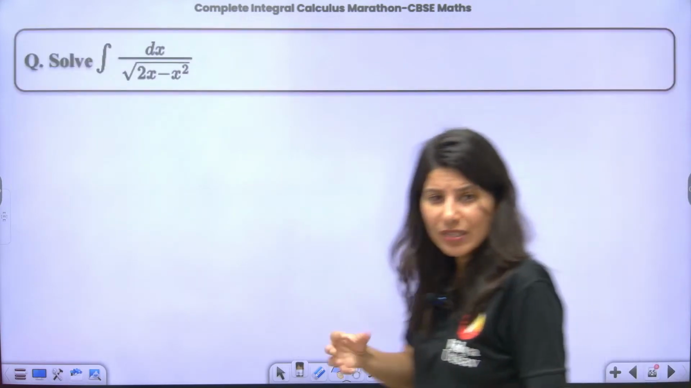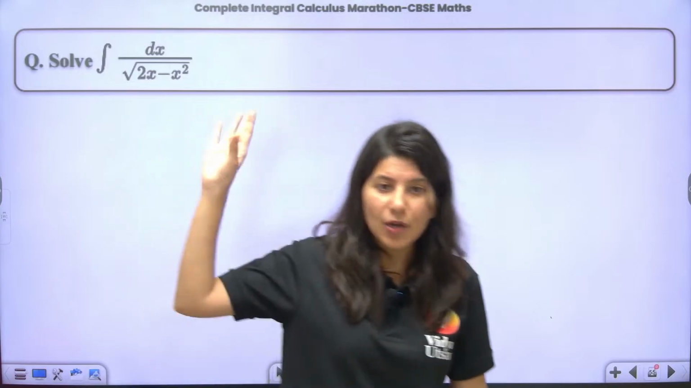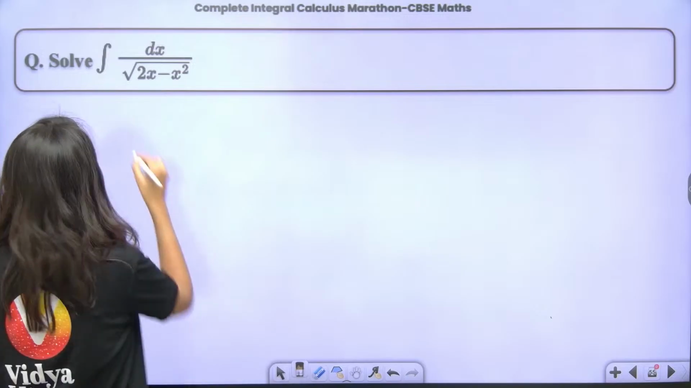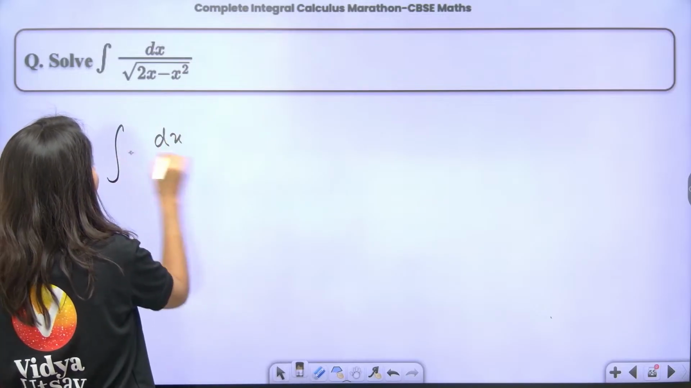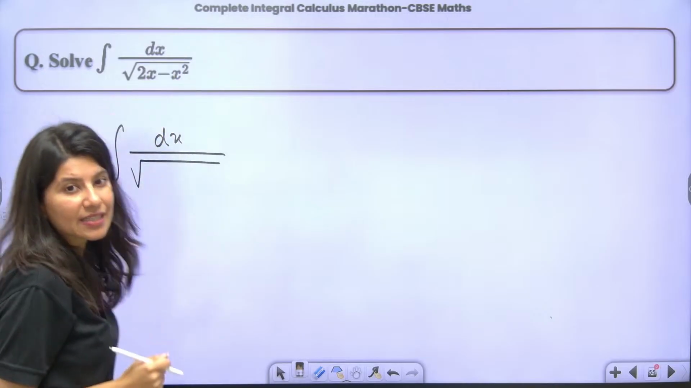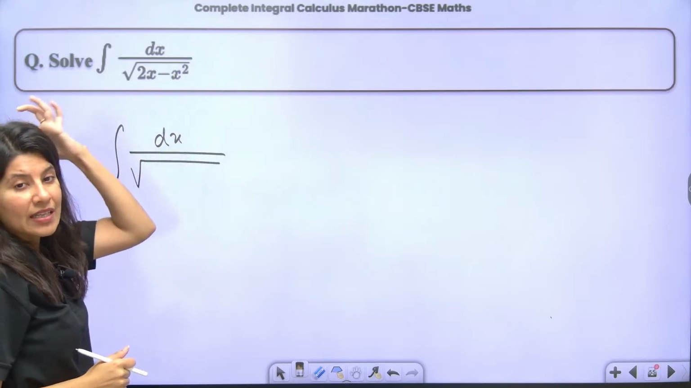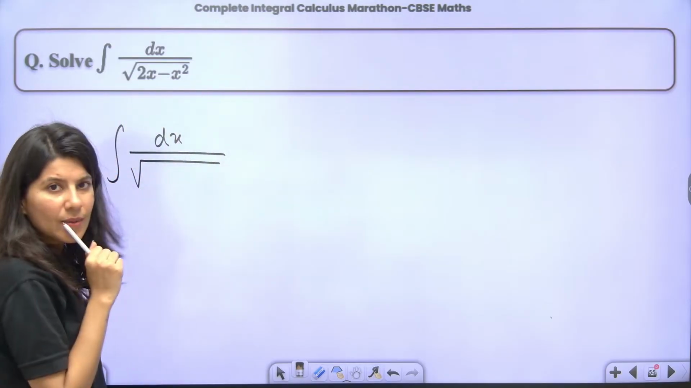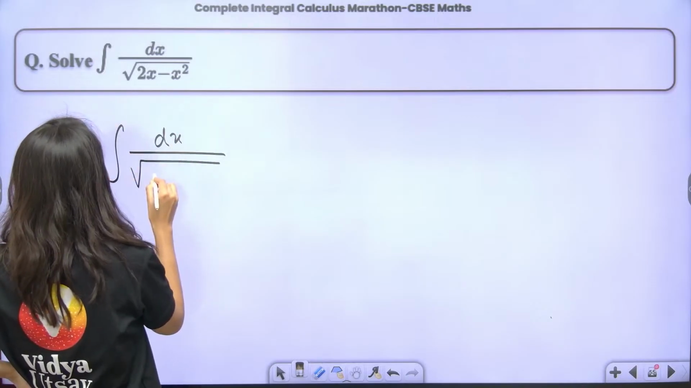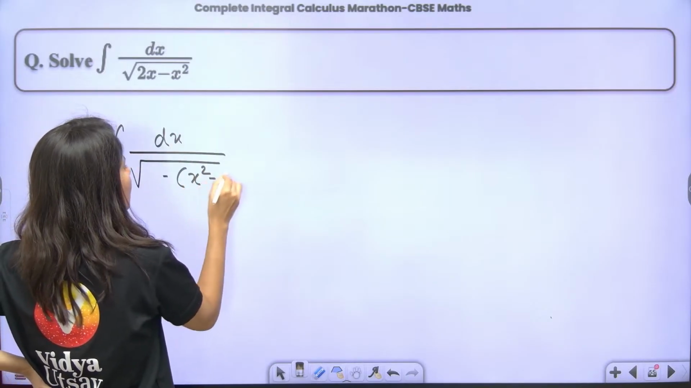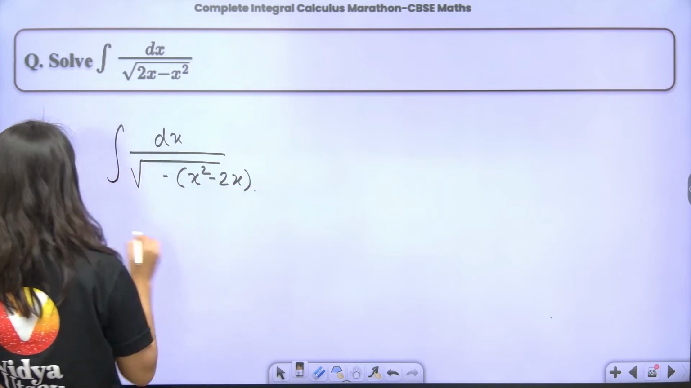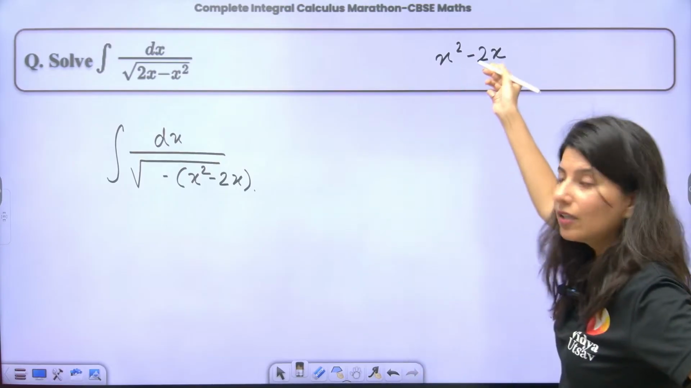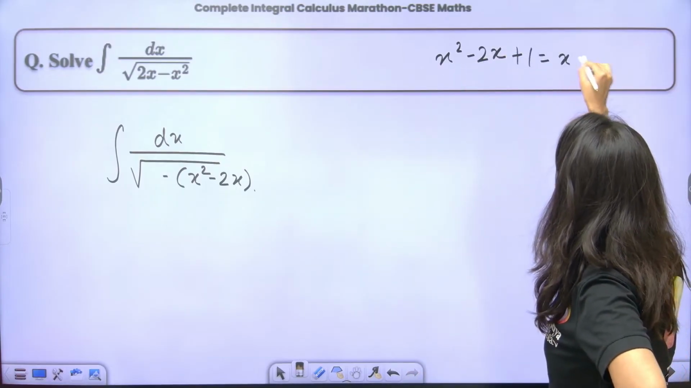Ma'am, why are you focusing on remembering formulas so much? Because of such questions: dx upon square root of 2x minus x square. So the integral of dx upon square root of 2x minus x square. Now can you see this is your quadratic? So you have to make it a perfect square. Let me tell you how. You take the minus sign common, so it is x square minus 2x. Now you know that if I add 1 to x square minus 2x, I am going to get x minus 1 whole square.